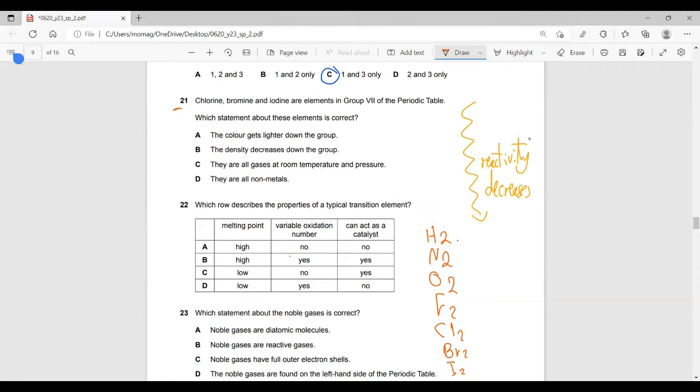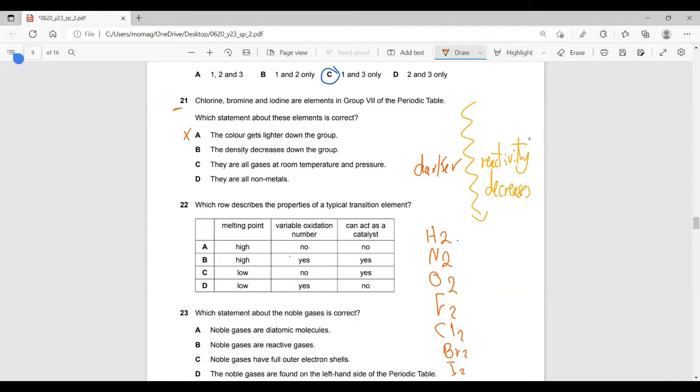Back to question 21. Which statement is correct? The color gets lighter. Wrong, color gets darker. If you go down, the color gets darker. Melting and boiling points increase, both of them. Why? This will be explained later on when we go into details, inshallah, in each group, like group 1, group 7, and noble gases. Option A, color gets lighter, is wrong.